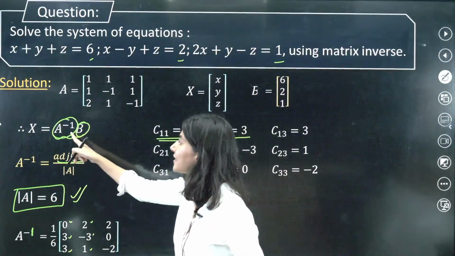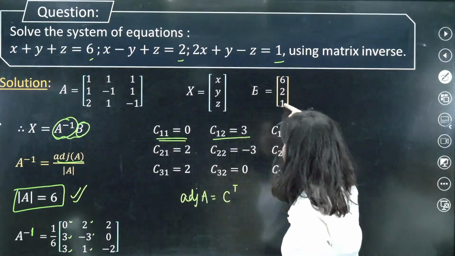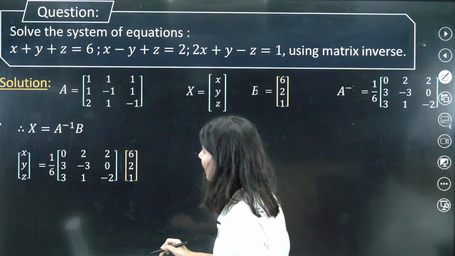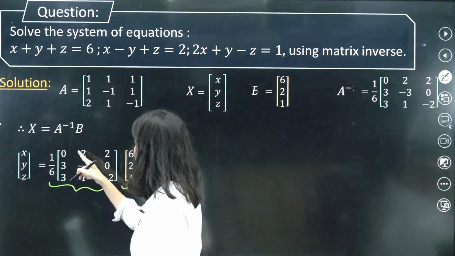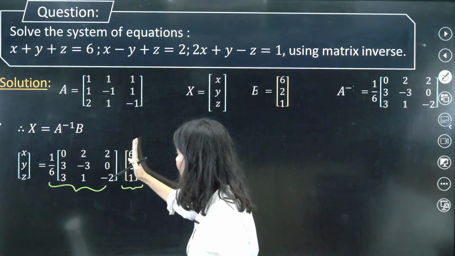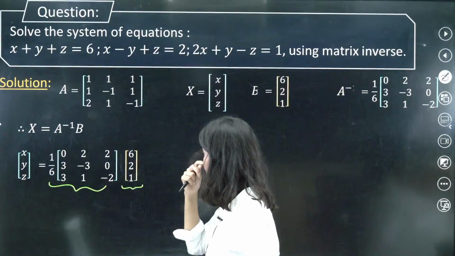Now we have calculated A inverse, and we need to multiply it with the B matrix, which is 6, 2, 1. So this is your X, this is your A inverse, this is your B. Do the matrix multiplication, row 1, column 1: 0, 2 2s are 4, plus 2 1s are 2, that is 6.